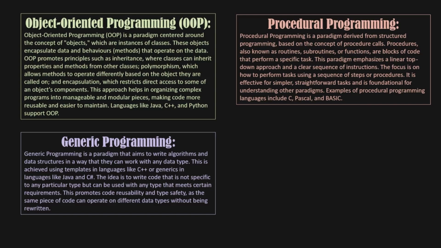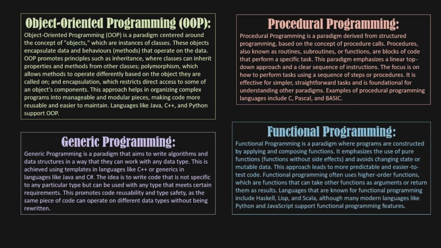Functional programming. Functional programming is a paradigm where programs are constructed by applying and composing functions. It emphasizes the use of pure functions, functions without side effects, and avoids changing state or mutable data. This approach leads to more predictable and easier to test code. Functional programming often uses higher-order functions, which are functions that can take other functions as arguments or return them as results. Languages that are known for functional programming include Haskell, Lisp, and Scala, although many modern languages like Python and JavaScript support functional programming features.